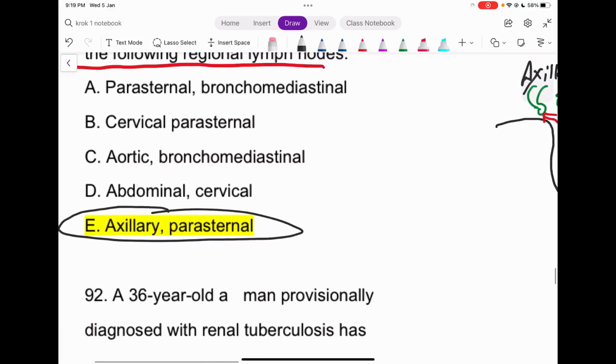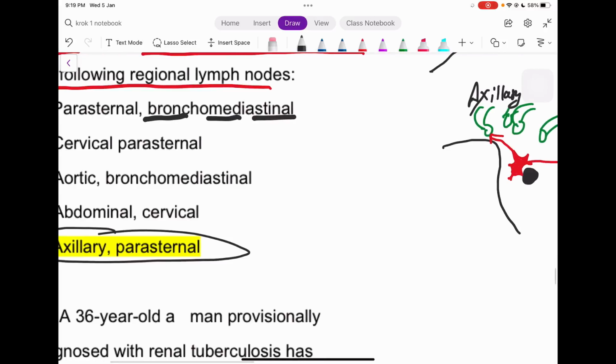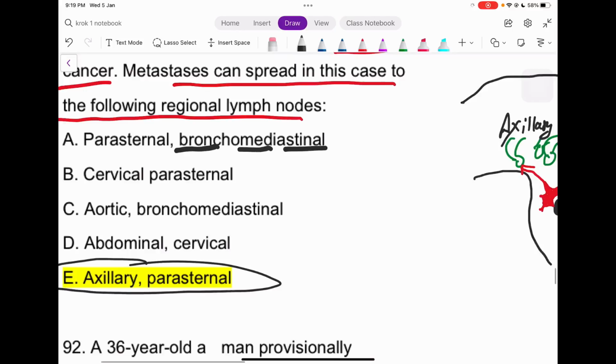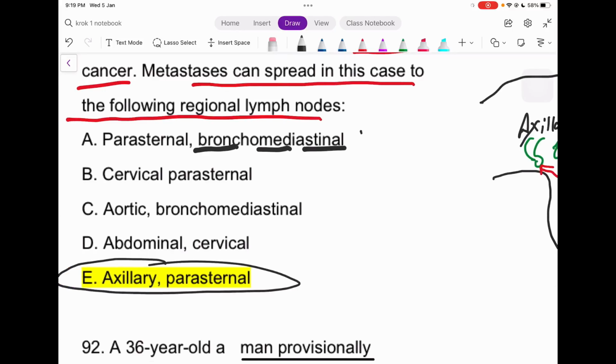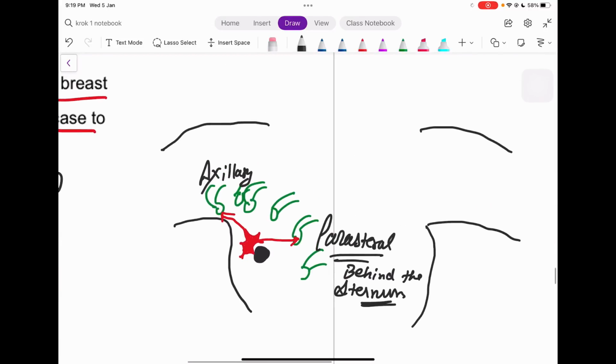And if you say, okay, parasternal and bronchomediastinal, well, the bronchi or something like that is draining out here. But if we think about it, the breast is itself a superficial structure, and it can't be considered a deep structure. So no, not this kind of answer. Cervical, parasternal, well, cervical, and see, the cervical area is out here, for example.